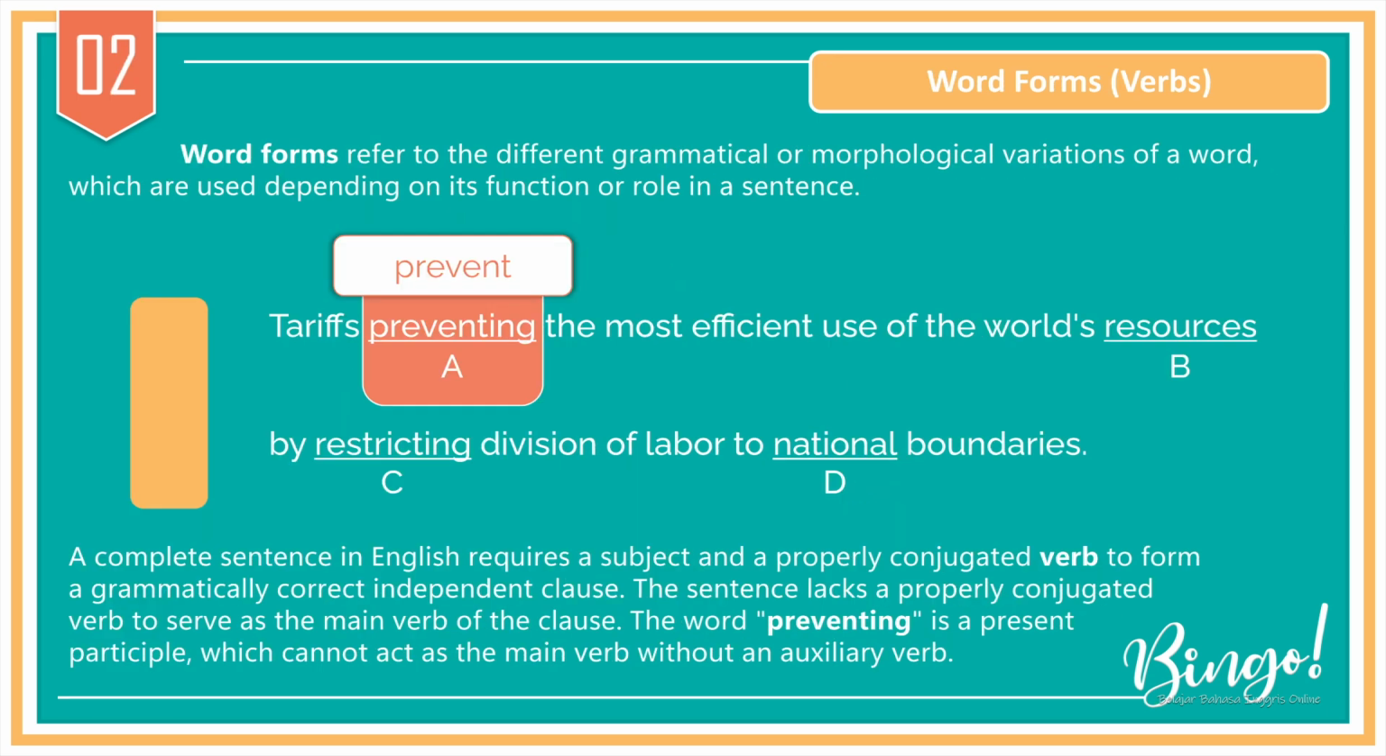Answer 2. Word forms refer to the different grammatical or morphological variations of a word, which are used depending on its function or role in a sentence. A complete sentence in English requires a subject and a properly conjugated verb to form a grammatically correct independent clause. The sentence lacks a properly conjugated verb to serve as the main verb of the clause. The word preventing is a present participle, which cannot act as the main verb without an auxiliary verb.